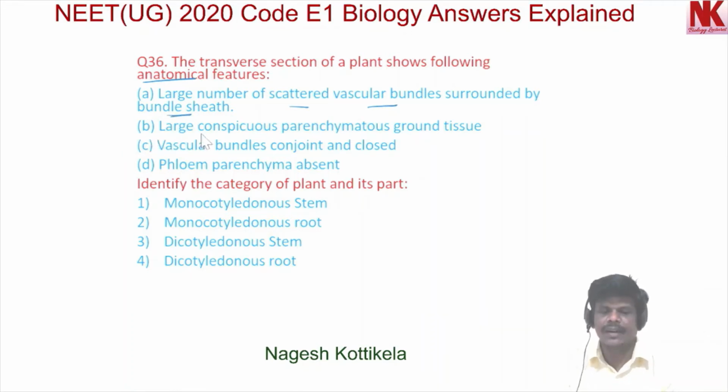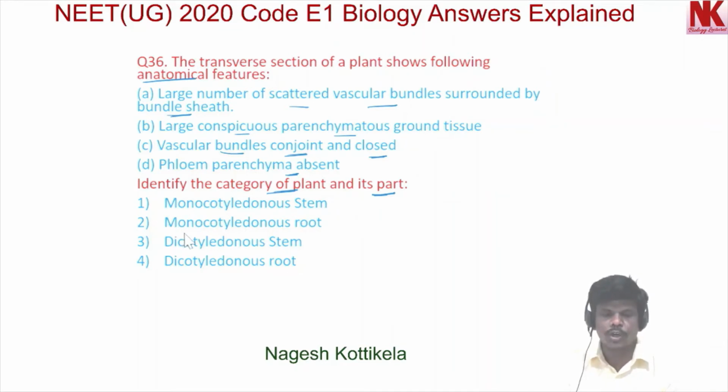B, large conspicuous parenchymatous ground tissue. C, vascular bundles conjoined and closed. D, phloem parenchyma absent. So these four characteristics are given, and now we have to find out the category of plant and its parts. Okay, here option 1, it is a monocotyledonous stem.